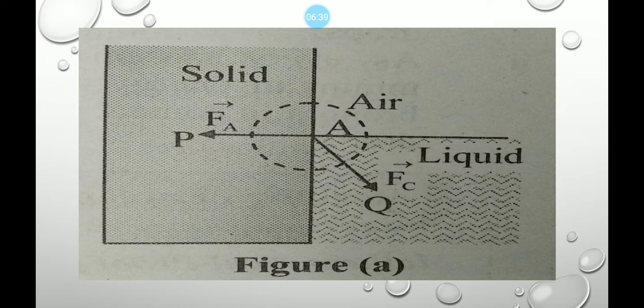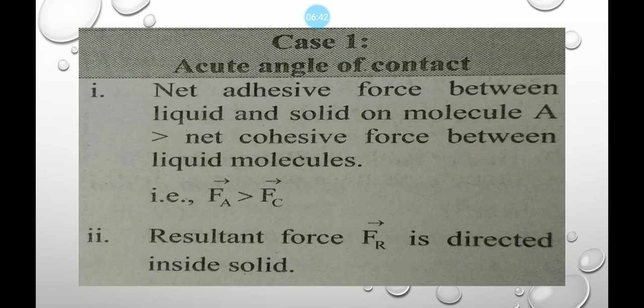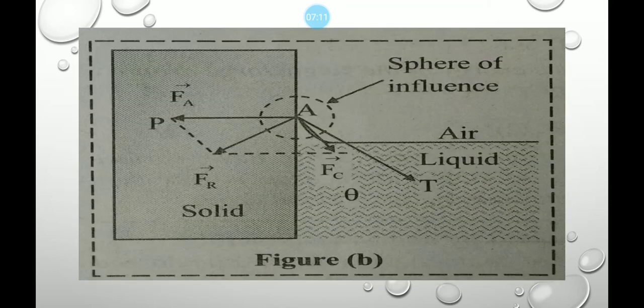Then this is the common diagram, and then we have three cases. First case is acute angle of contact. Net adhesive force between liquid and solid on molecule A is greater than net cohesive force between liquid molecules, that is Fa is greater than Fc. That is, resultant force Fr is directed inside the solid. In this diagram you have seen clearly that Fa is greater than Fc.